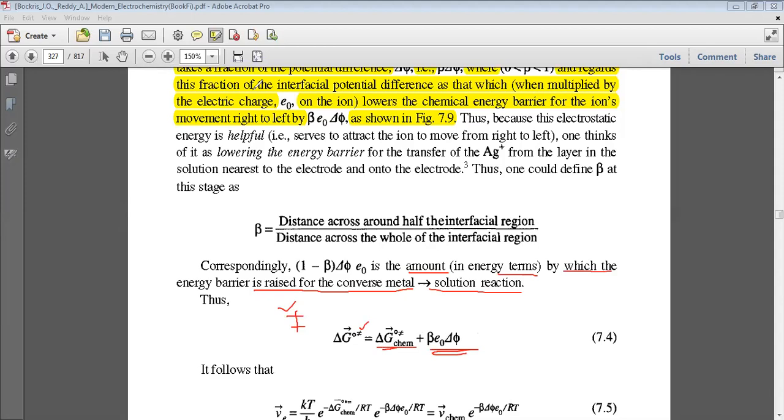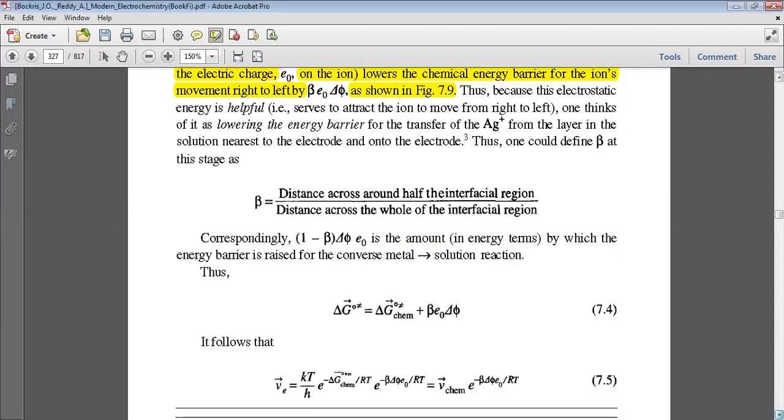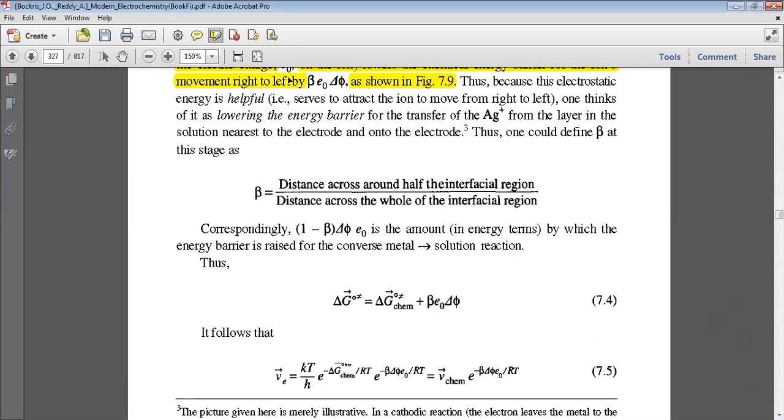It follows from the equation we had first for the jump frequency of an ion that we can replace delta G of activation by these two terms. If you go back to that relation, we can write the jump frequency as V equals kT upon h, e raised to the power minus delta G naught.